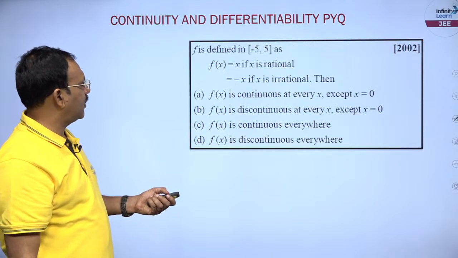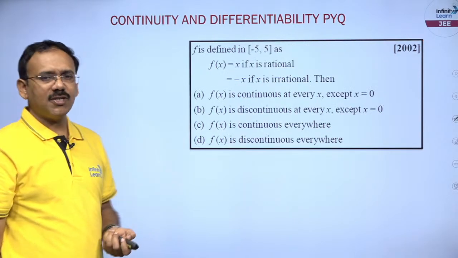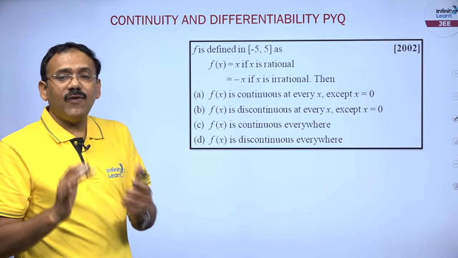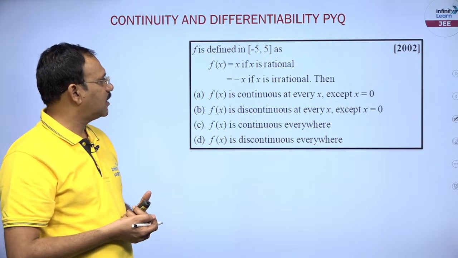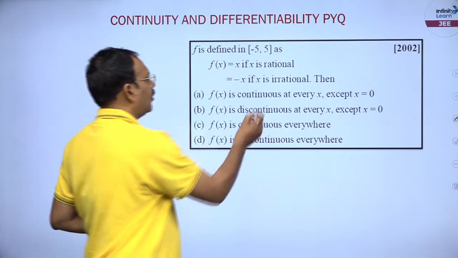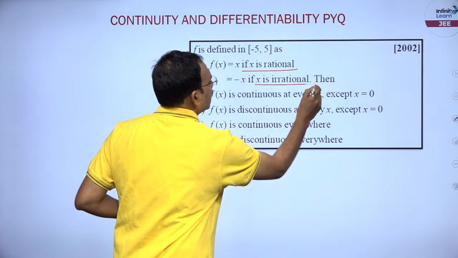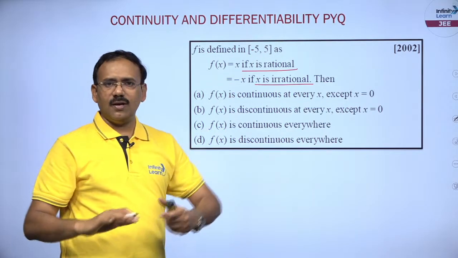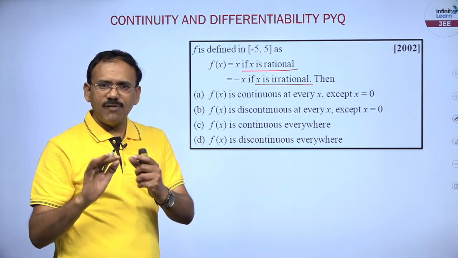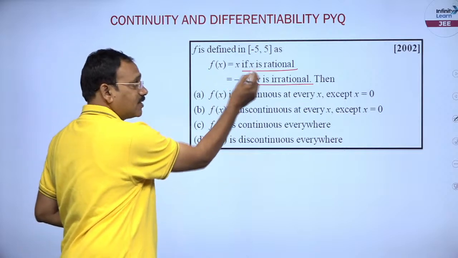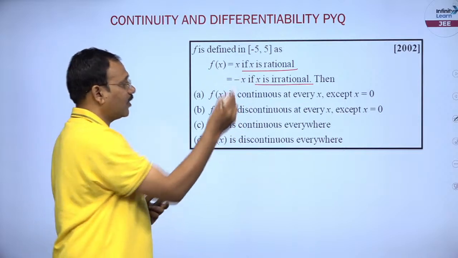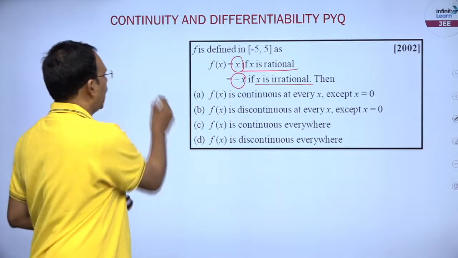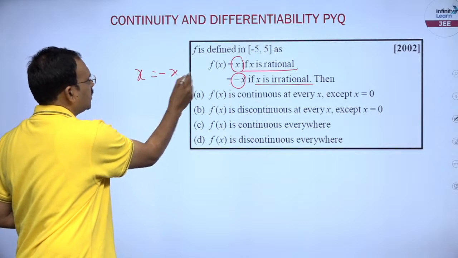This question we have done already. Now you see, this is another interesting question. F of x is differently defined for rationals and irrationals. This is called Dirichlet's function actually. I'm not going into depth, I will give you a shortcut. If such a function is defined differently for rationals and irrationals, you just try to equate these two definitions, like x is equal to minus x is possible.